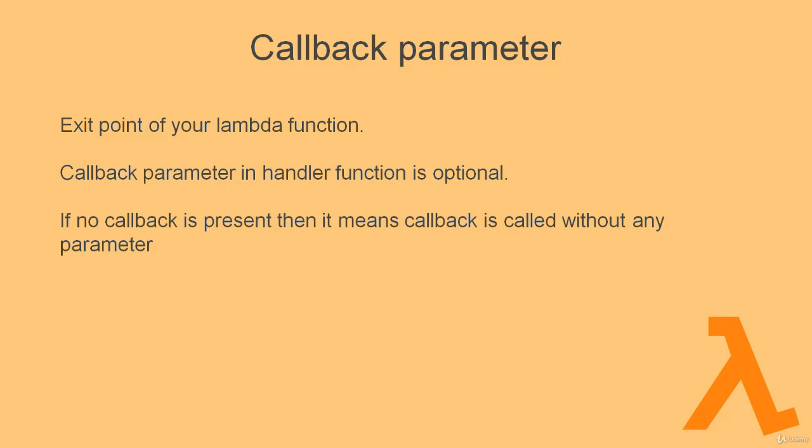So anything is valid. The event object was the first object to get started with after trigger, then comes the context object, and as it proceeds, the callback parameter or object is the exit point of your Lambda function. A callback parameter returns something.